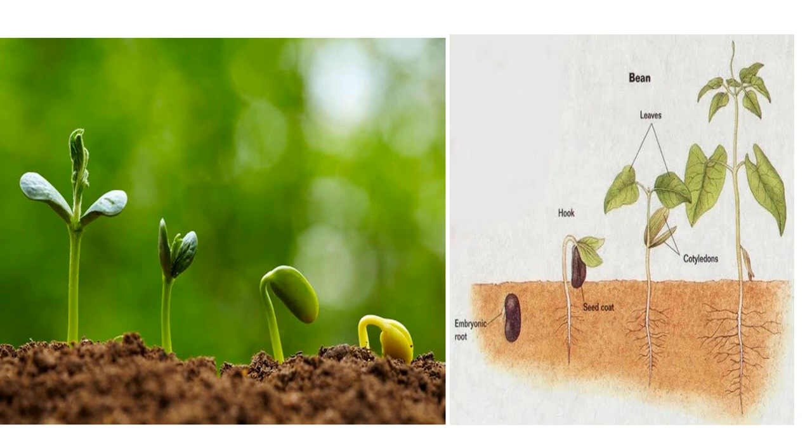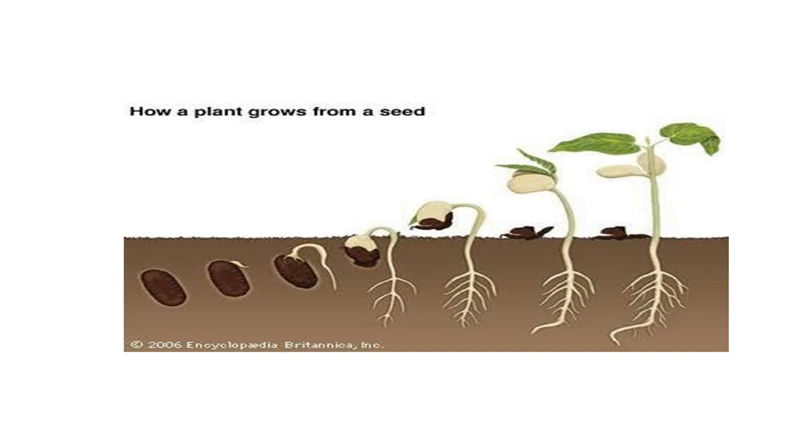So do this activity, how a plant grows from a seed, and observe all these stages which are seen on the screen.